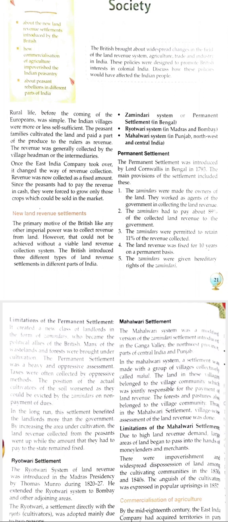So today we have learnt about the permanent settlement only. The other two settlements we will learn in the next video, in the next lesson. Again, just for recapitulation, the permanent settlement was a land revenue system introduced by Lord Cornwallis in 1793 in Bengal, right?